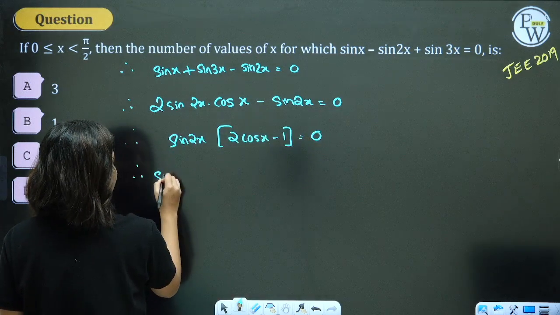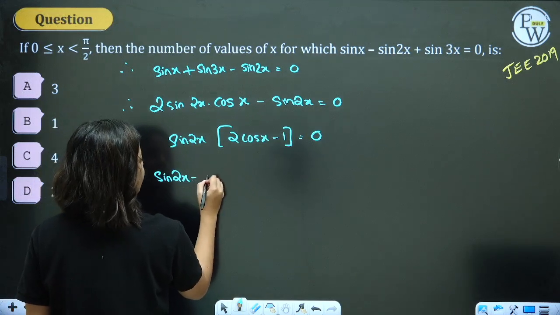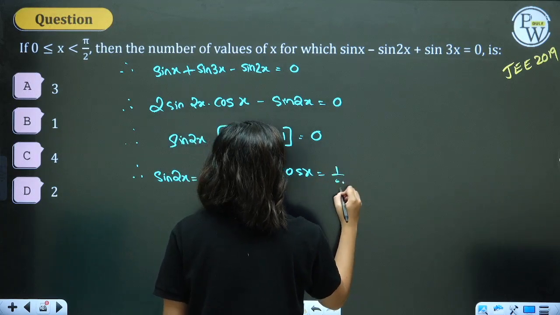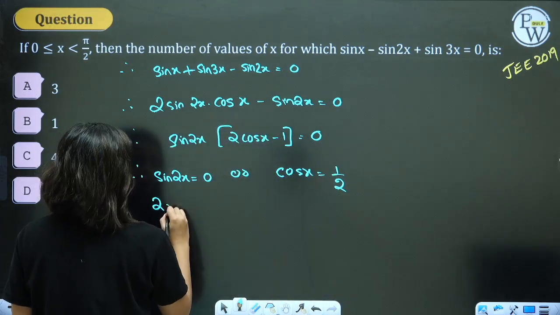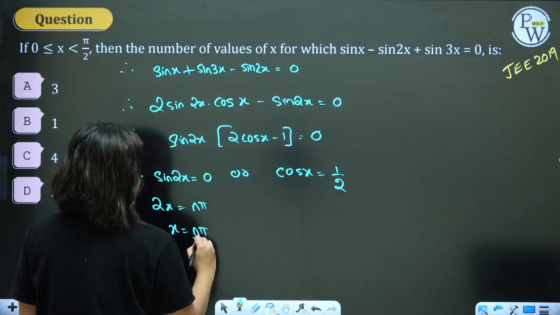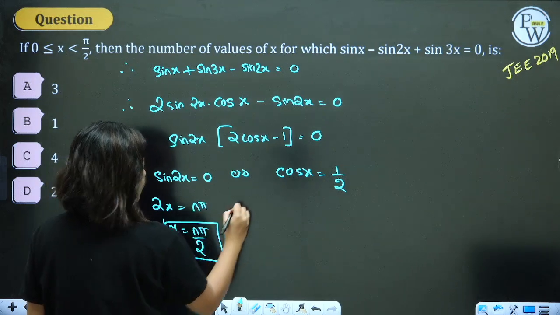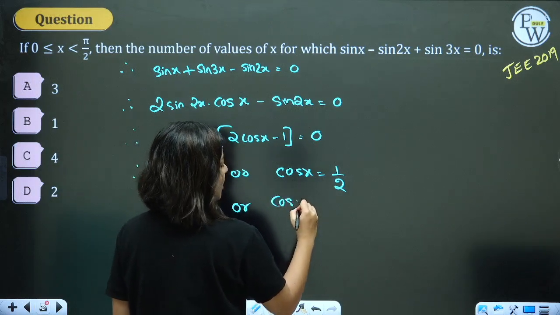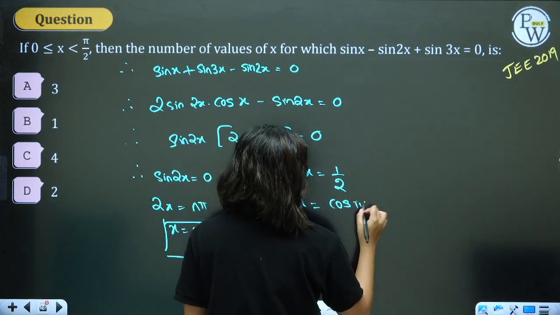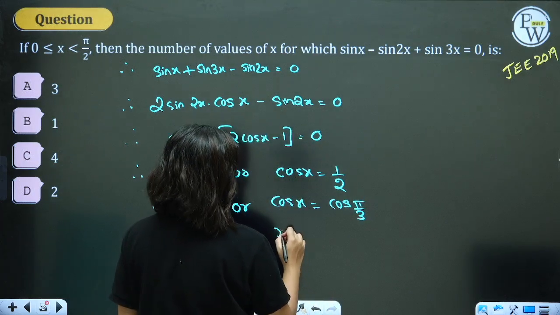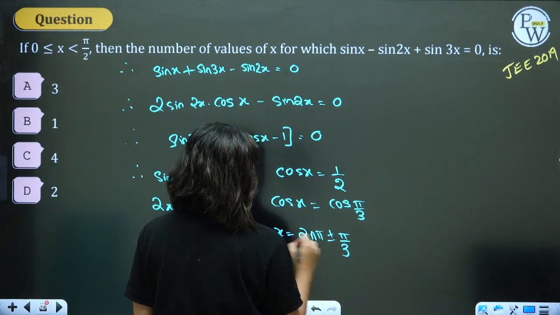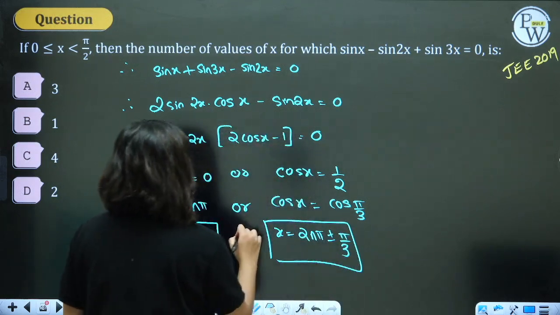See how we have evolved. Cos x is equal to half. Now sin 2x equal to 0, we know 2x is equal to n pi, x is equal to n pi by 2. Here cos x is equal to half, cos value is equal to half at 60 degree, pi by 3, and cos theta equal to cos alpha, theta is equal to 2n pi plus or minus alpha. Union of both will be the answer.